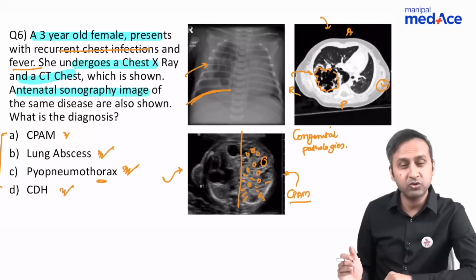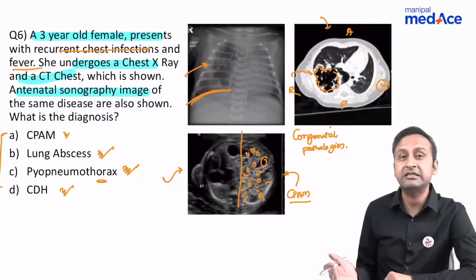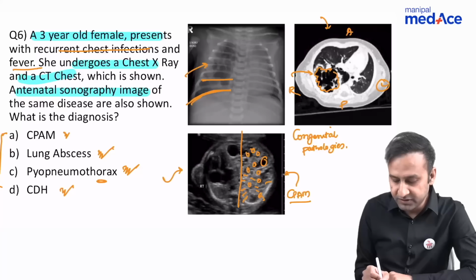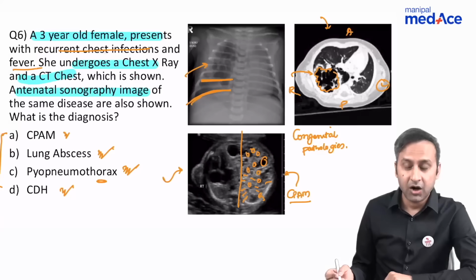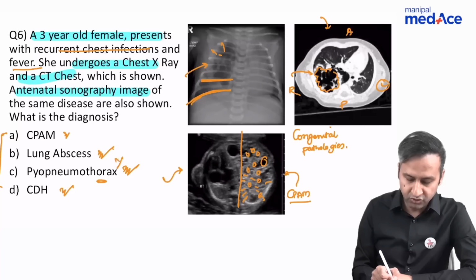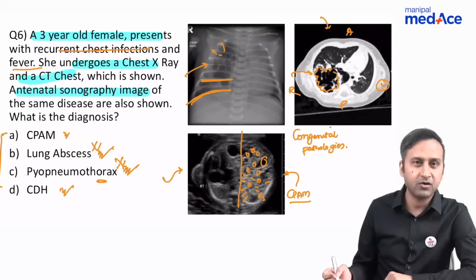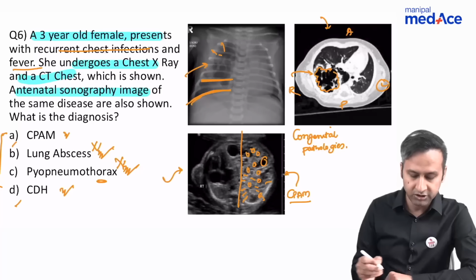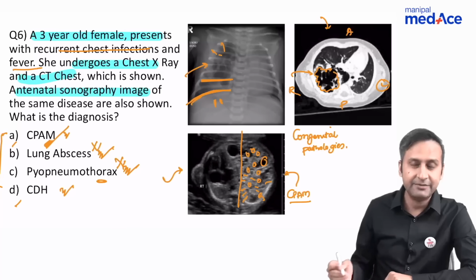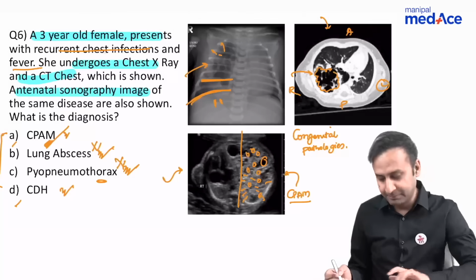So we talked about hydropneumothorax. We've also talked about pyopneumothorax in detail in our MEDACE lectures, where we learned that hydropneumothorax would present as an air fluid level. However, here we don't see an air fluid level, rather we can see multiple cystic areas. So pyopneumothorax and lung abscess are definitely out of question amongst the two congenital pathologies, because I can see the diaphragm perfectly normally. This is nothing but CPAM or CCAM.